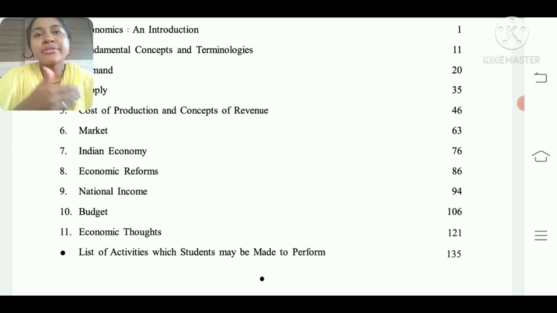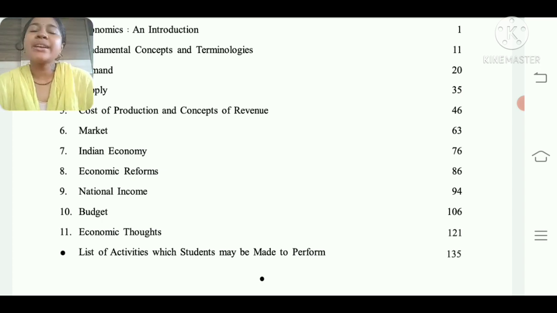After reading this subject, you will say that you knew all these topics, but you did not know them in this manner. You will know how reality is going around you, what the condition of the economy is around our country and other countries. You will learn all that in detail, which will make you a good citizen of any country. As an economics teacher, I consider economics a very practical, live and interesting subject. So here we are ending the discussion of the index.